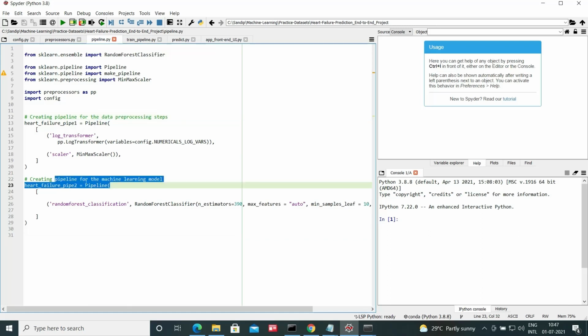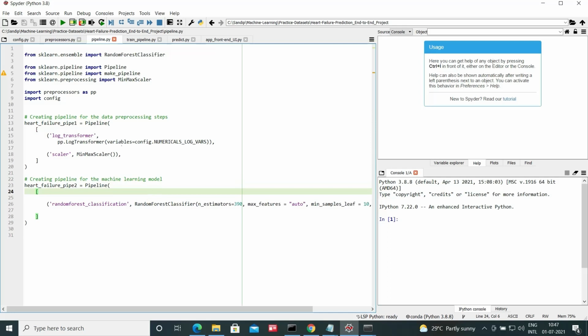Also we are creating a pipeline for the machine learning model. We are using scikit-learn pipeline. What a pipeline does is basically run everything sequentially one after another. For example, in this data pre-processing pipeline, it does log transformation. After that, it does the scaling of the data. Similarly, this is a separate pipeline for the model.